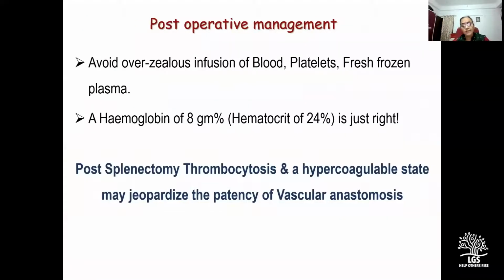In the same vein, in the post-operative period, we should avoid overzealous infusion of blood, platelets, and fresh frozen plasma. A hemoglobin of 8 gram percent, corresponding to a hematocrit of 24%, is just right, because post-splenectomy thrombocytosis and a hypercoagulable state may jeopardize the patency of the vascular anastomosis, and we do not want any intravascular sludging.